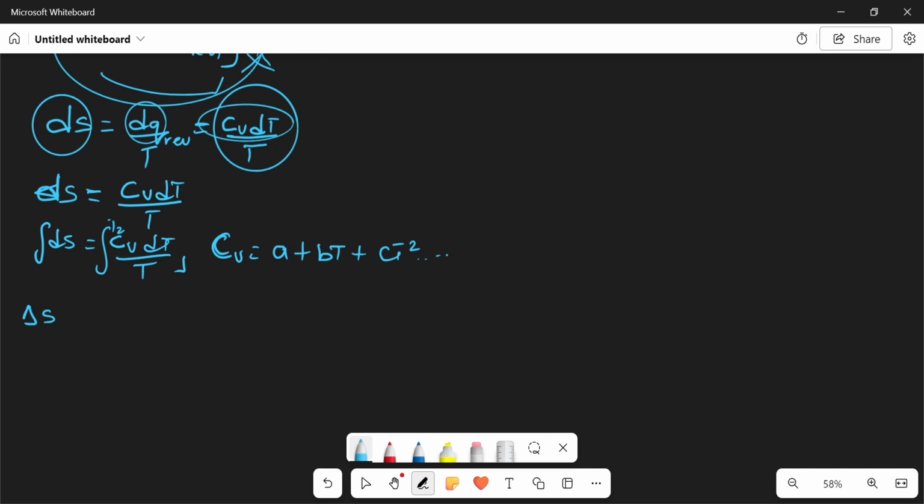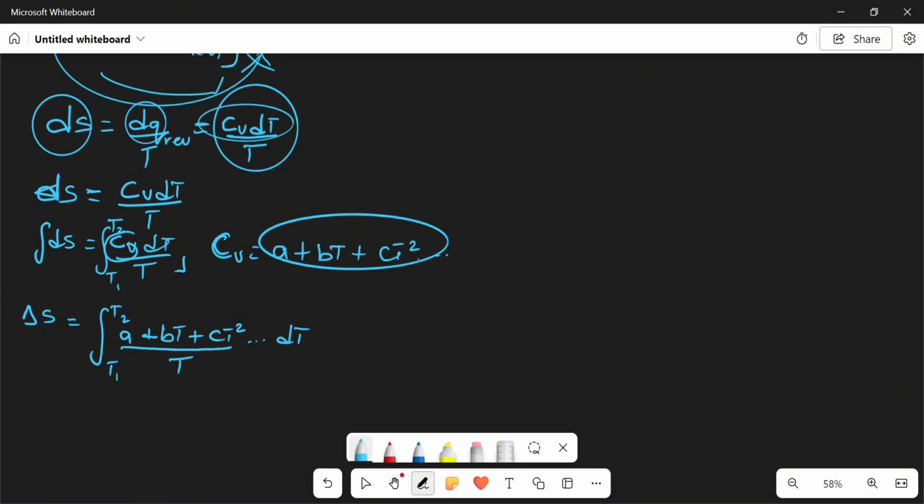This is the interval of temperature T2 to T1. So our change in S is equal to the integral from T1 to T2. Instead of this Cv here, I'm going to replace it with what I have here. So this will be A plus BT plus CT squared, and if I have more, dT, everything divided by T. So if I break it down one by one,